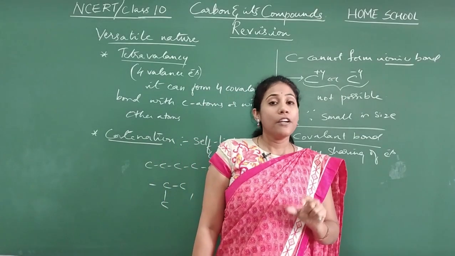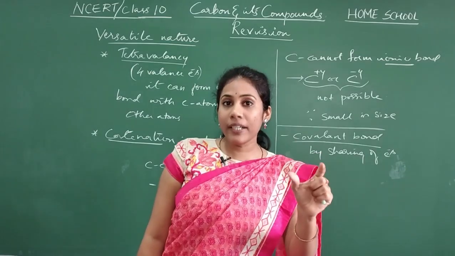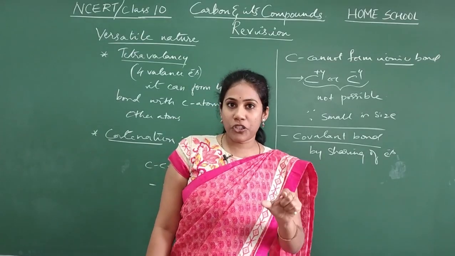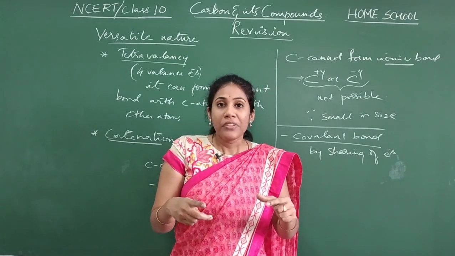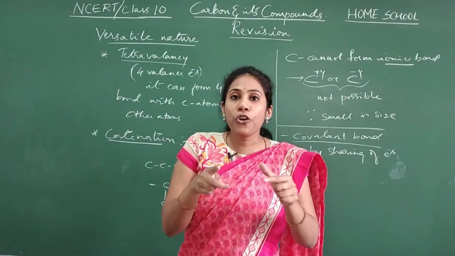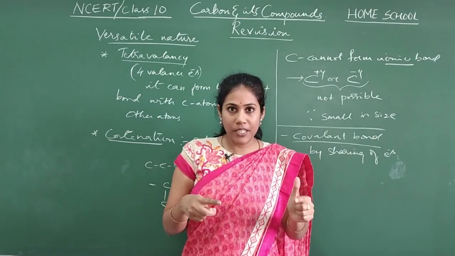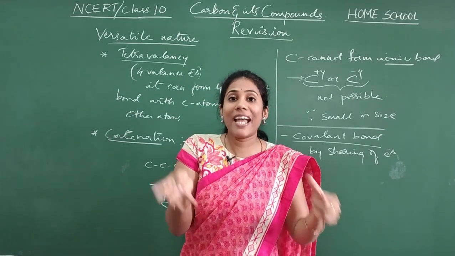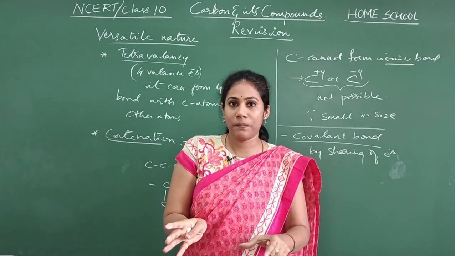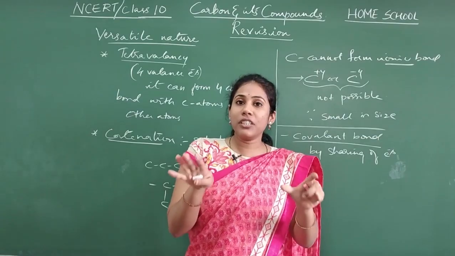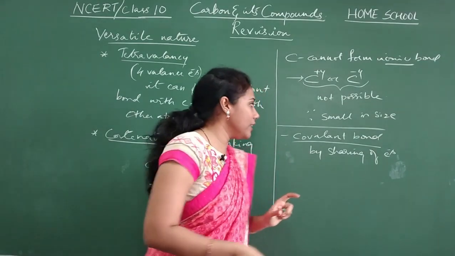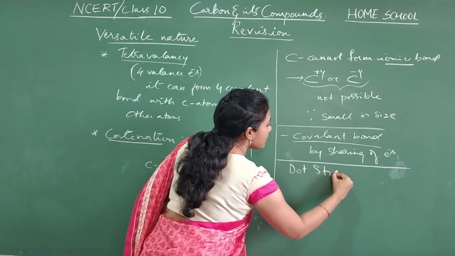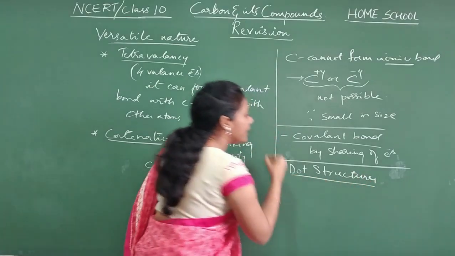In our syllabus, we studied how a covalent bond is formed with certain examples. That is the dot structure. A dot structure is nothing but a diagrammatic way of showing sharing of electrons between two atoms. So writing dot structures is also important in this chapter. Now let us try to write the dot structures of some important molecules.